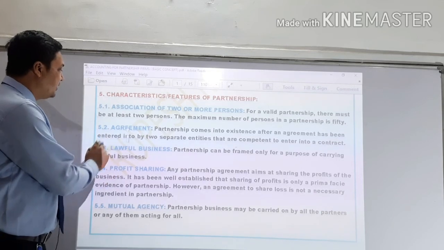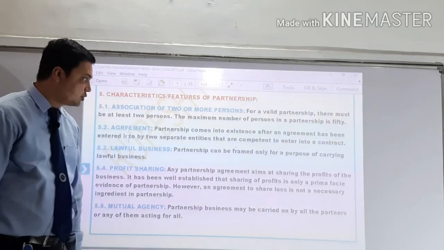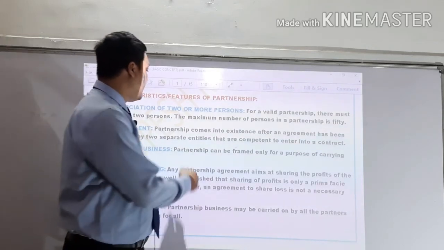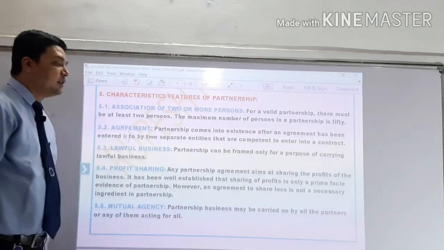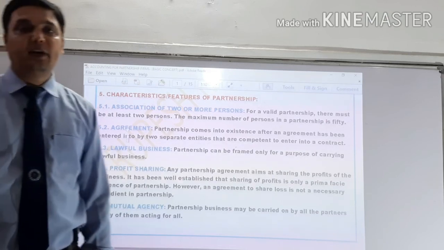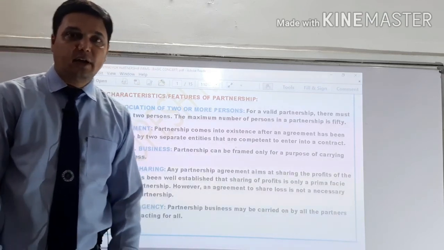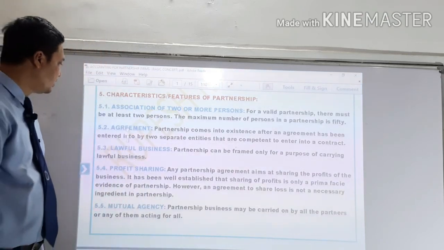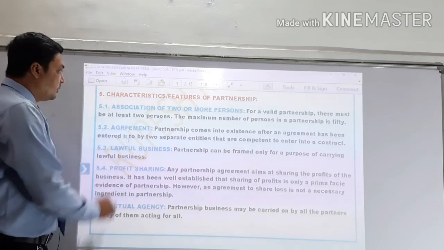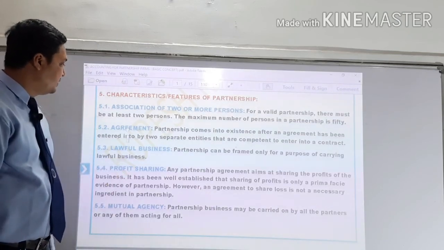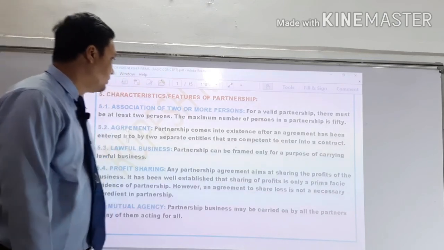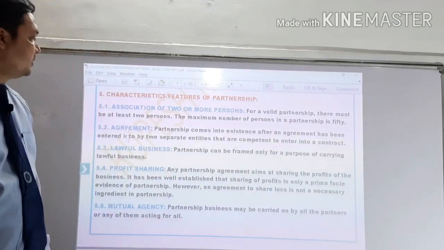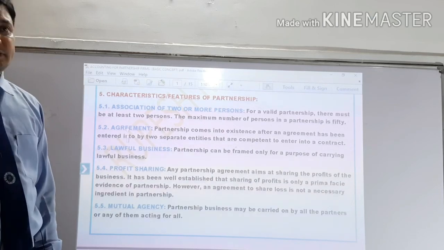Second important point is the agreement. A partnership comes into existence after an agreement, and this agreement may be oral or written, it doesn't matter. The third important feature of partnership is lawful business. A partnership can be formed only for the purpose of carrying on a lawful business.